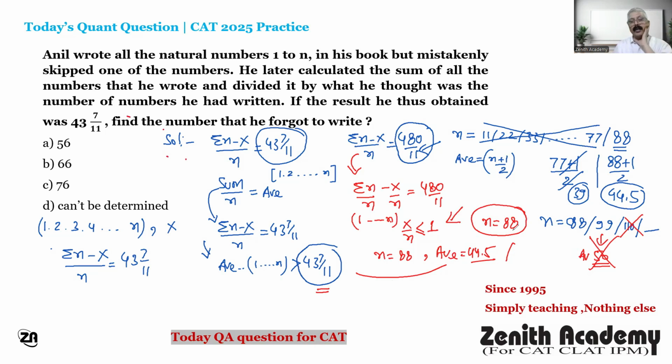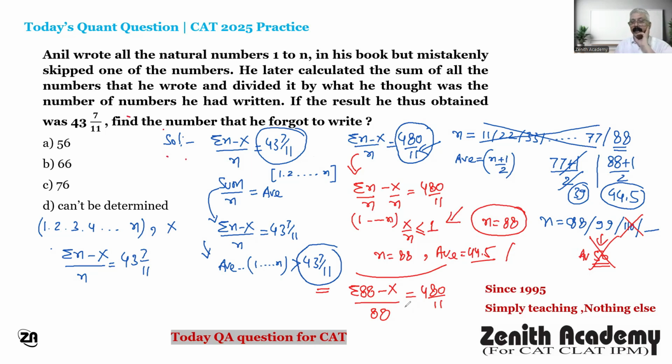Correct? So now no problem. You can find it, because sigma 88 minus x divided by 88 is equal to 480 by 11.